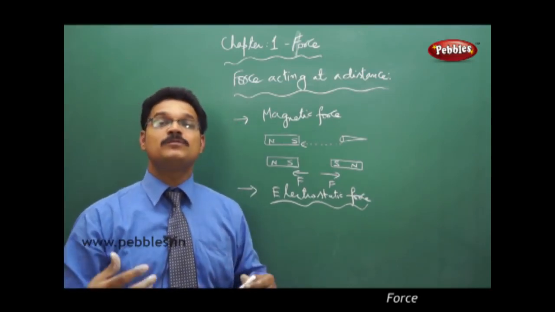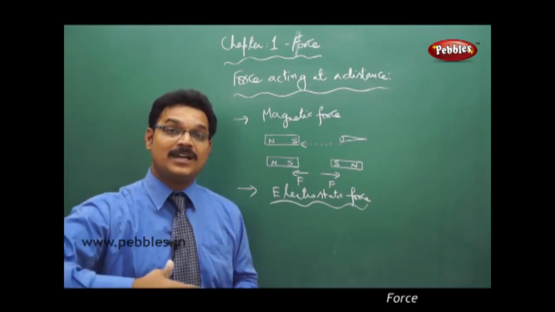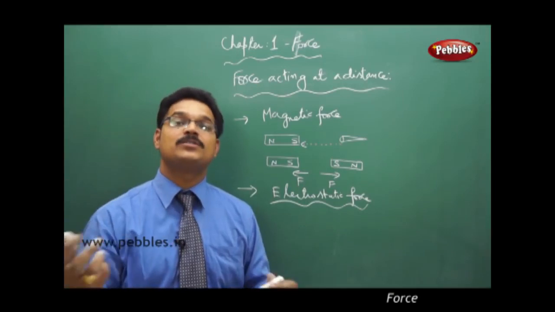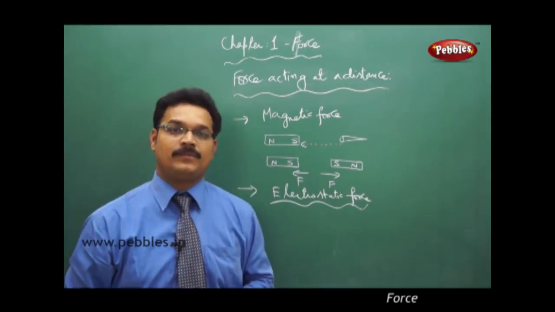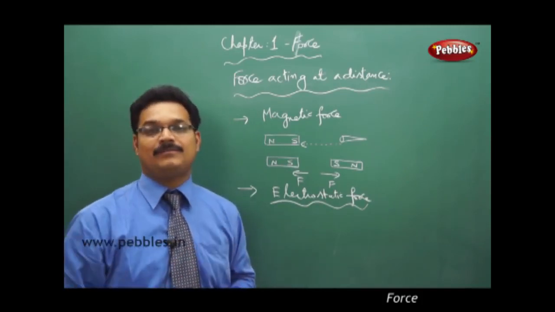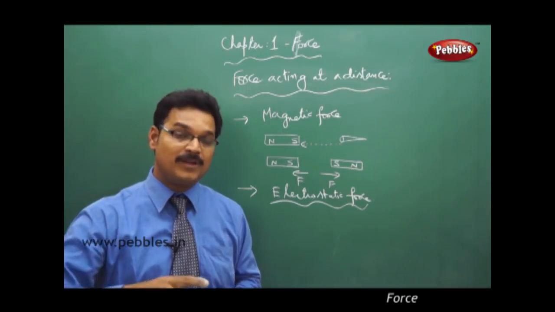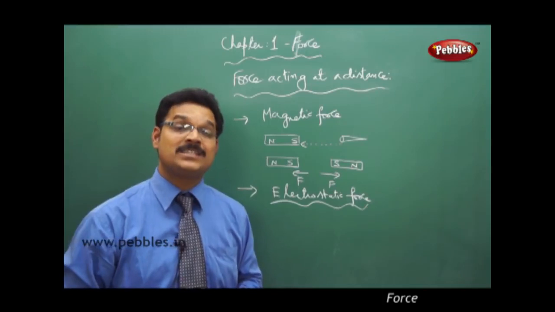So current is produced because of the flow of electrons. See, the words flow of electrons mean charges are flowing. That's why current is produced. On the other side, there also you can produce current, but not because of the flow of charges, but because the charges are at rest.